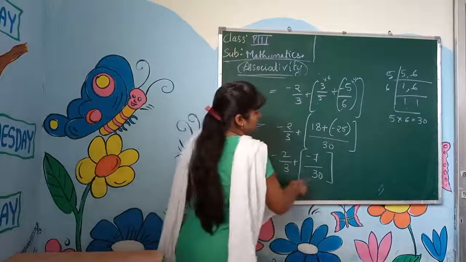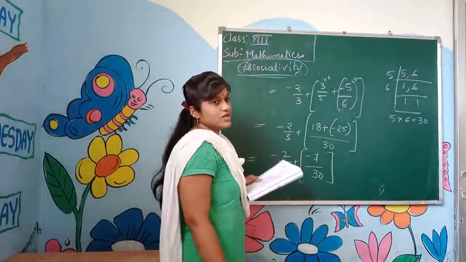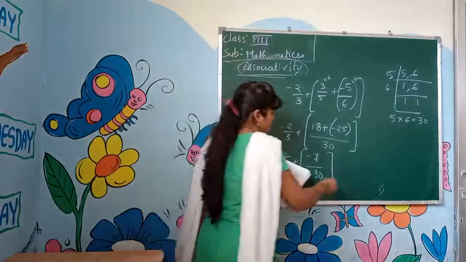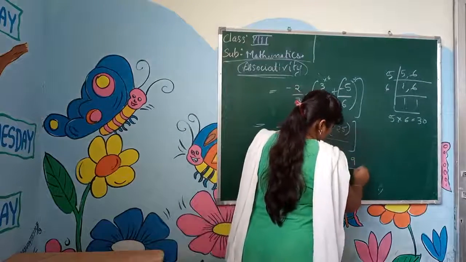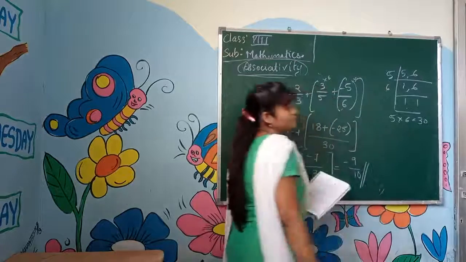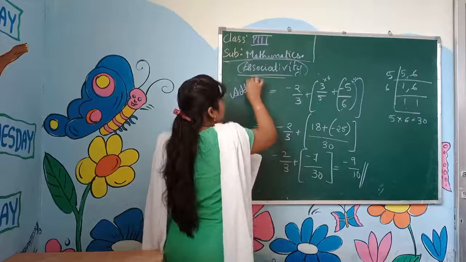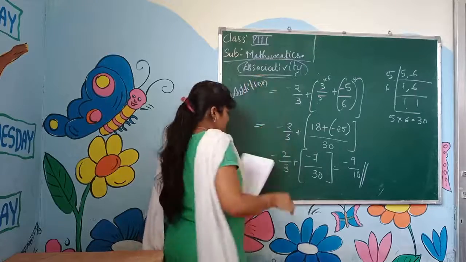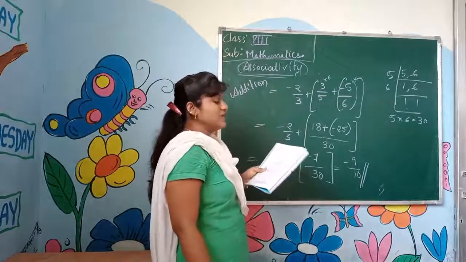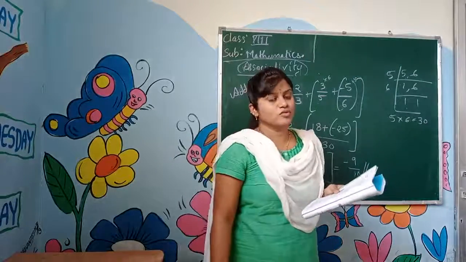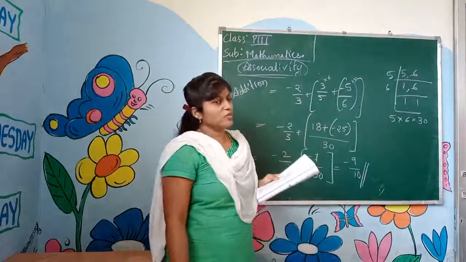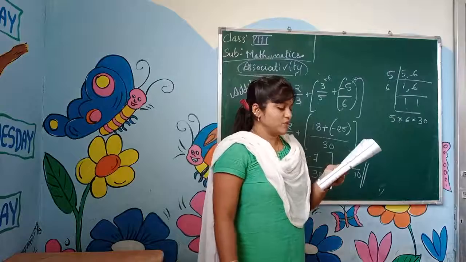Again we have to take the LCM, children. Take the LCM, and lastly we get 9 by 10. It holds. It holds for the addition. But it will not hold for the subtraction because it will be a little difficult in that. Associative property will not hold for subtraction.